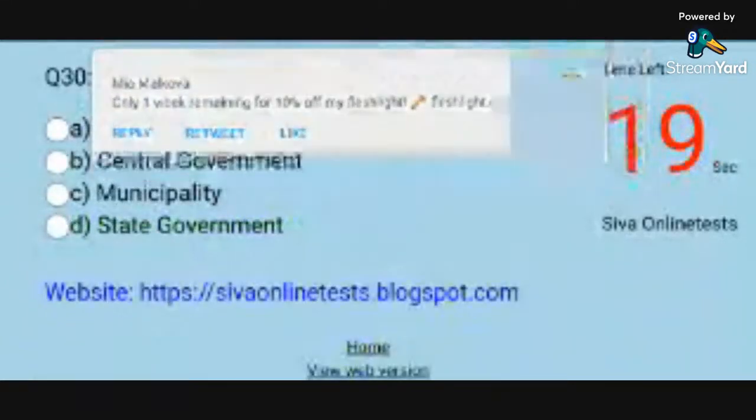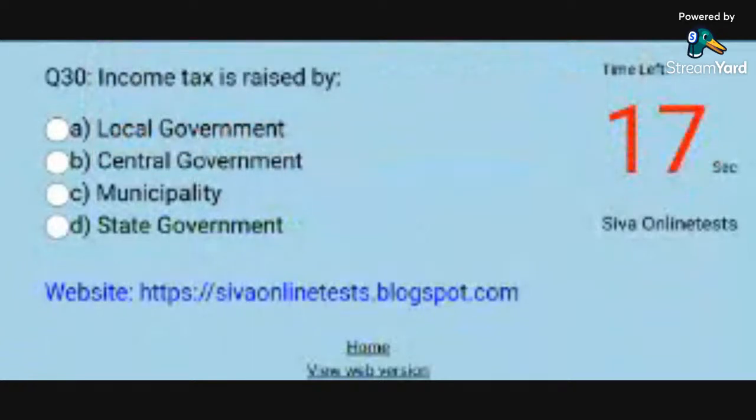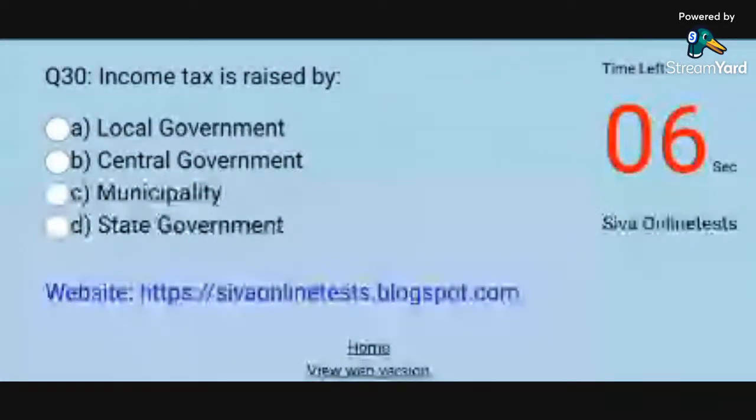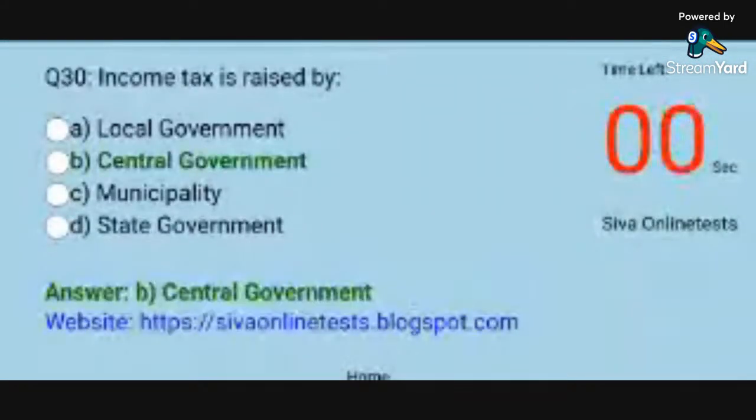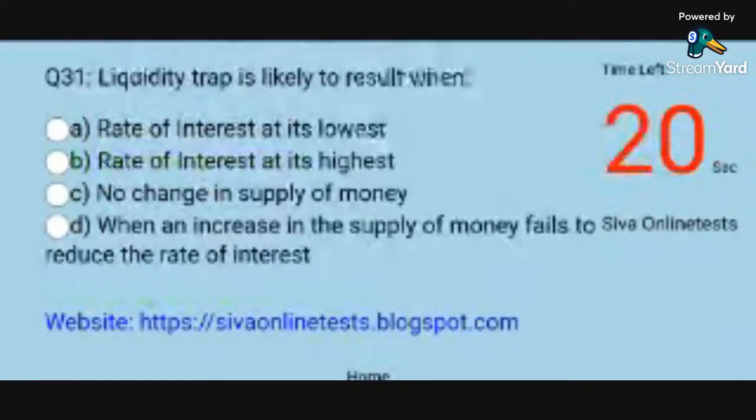Question 30. Income tax is raised by. Options. A. Local government. B. Central government. C. Municipality. D. State government. Answer. B. Central government.